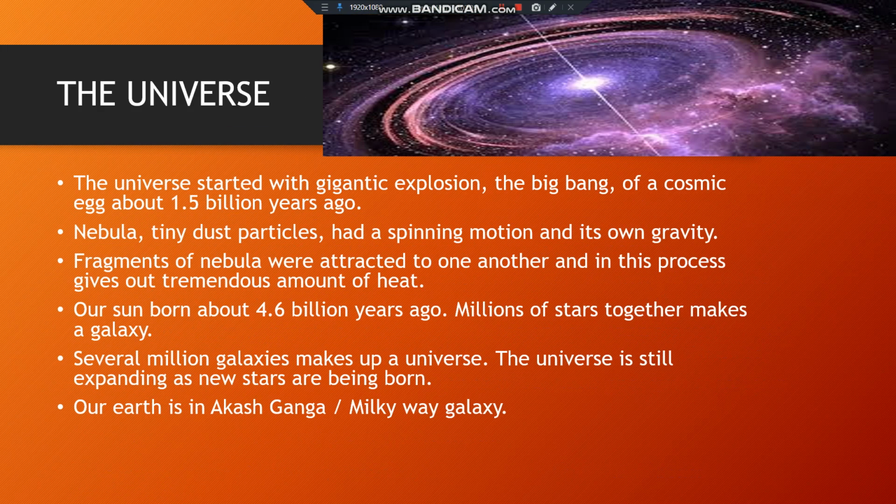So now let us talk about the universe in which our solar system is situated. If we want to know when the universe started, it started around 1.5 billion years ago. So you just imagine how old our universe is. And it started with a gigantic explosion or the big explosion, which is also known as the Big Bang. There was nebula, also known as tiny dust particles. They had a spinning motion. Spinning means the thing which goes round and round, and its own gravity.